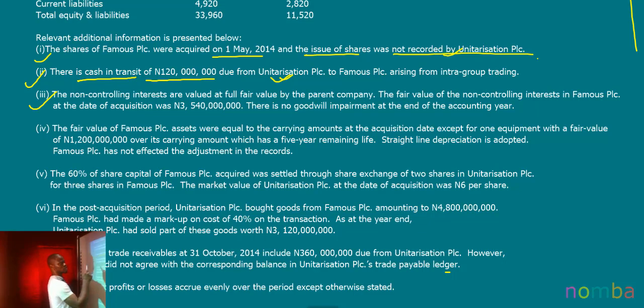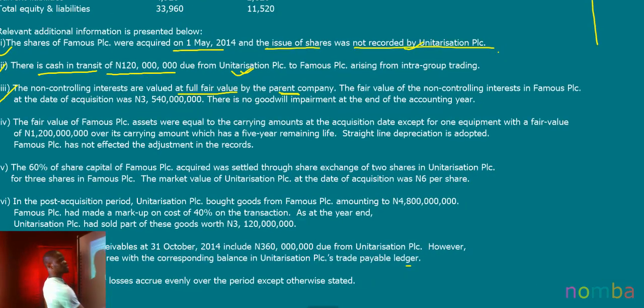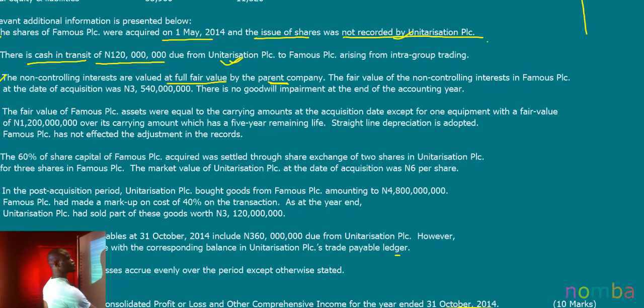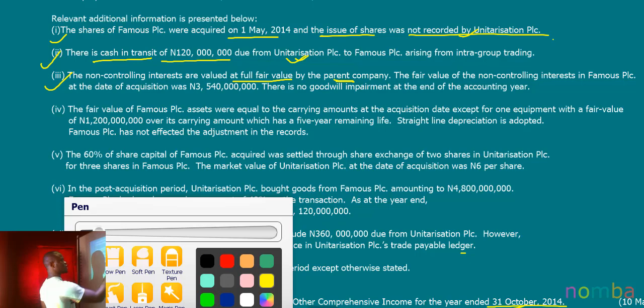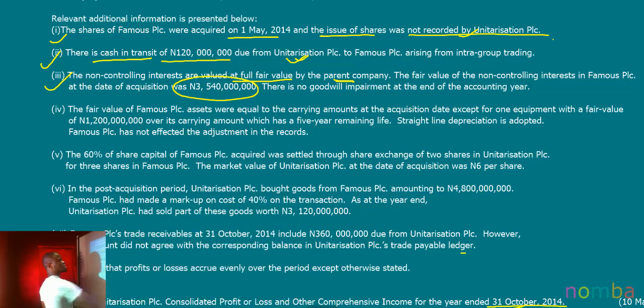It says that the non-controlling interests are valued at full fair value by the parent company, which is Unitarization PLC. And we were told that the fair value of the non-controlling interest in Famous PLC at the date of acquisition was 3,540 million.